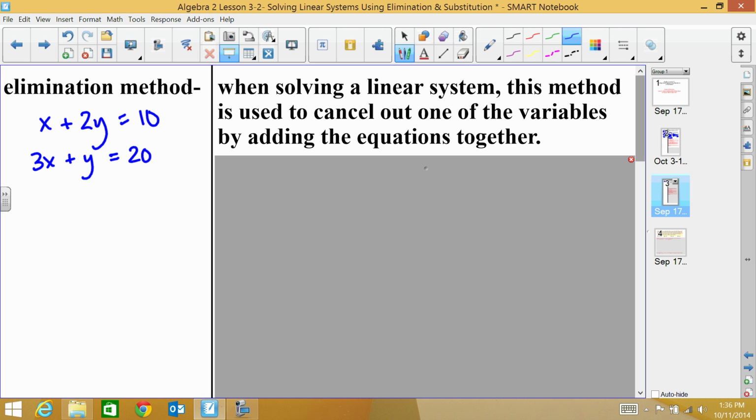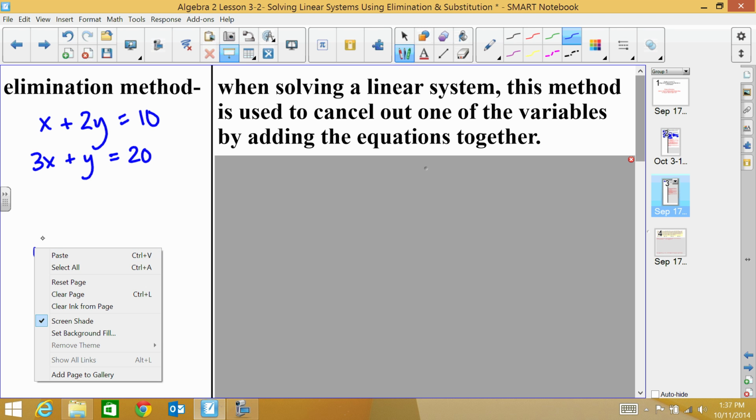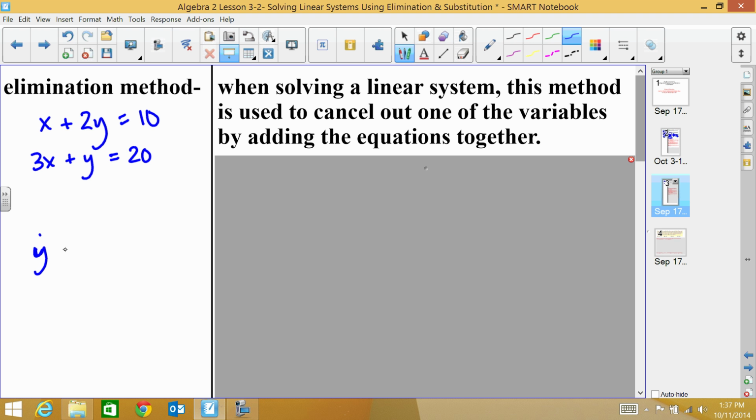So then, if I want to eliminate something, eliminate means that you're canceling something out. When you're solving a linear system, you have to cancel out one of the variables by adding the equations together. Now if you look at this example, I cannot add them together vertically and cancel anything out. But let's try a different one.